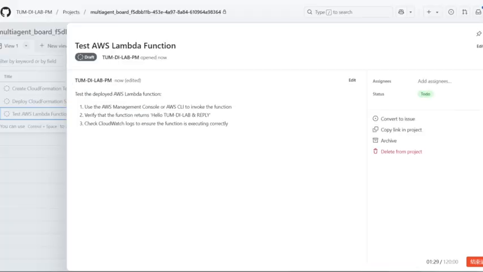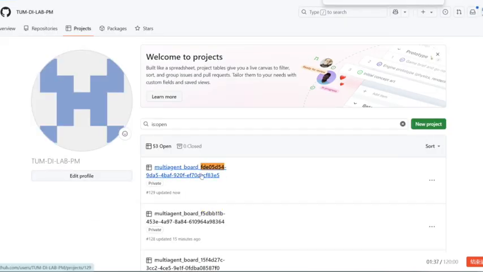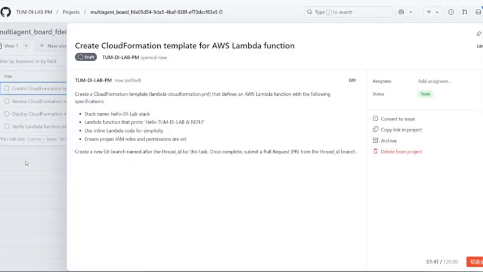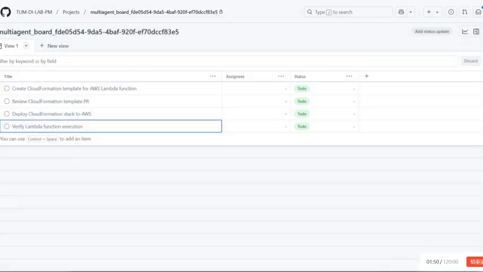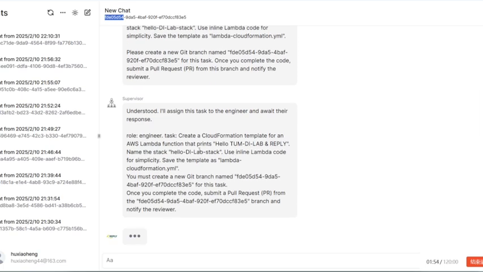And in a couple of seconds, we can just take the ID and check the board on what task it actually planned to perform for the task that we just gave the multi-agent system. The cool thing about the agents is that they can actually interact with other systems, such as GitHub, for example, as we can see here.